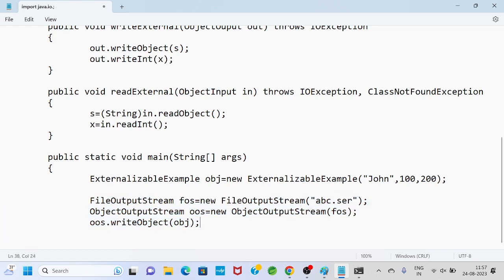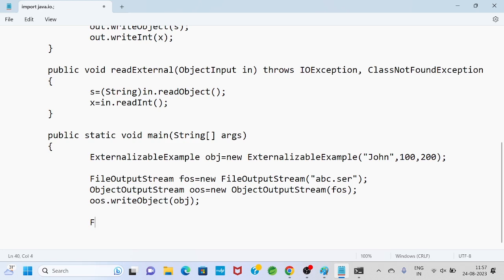Now another three lines of code are for deserialization. File input stream, let FIS equals to new file input stream, with abc.ser file.